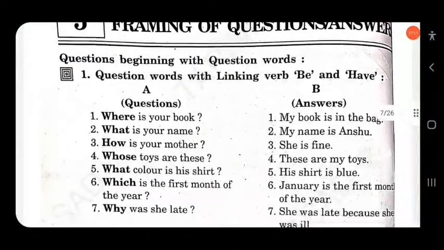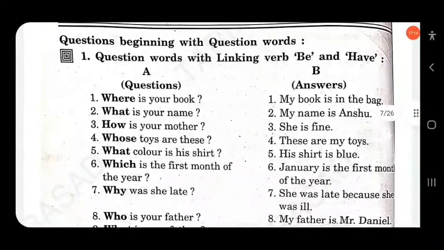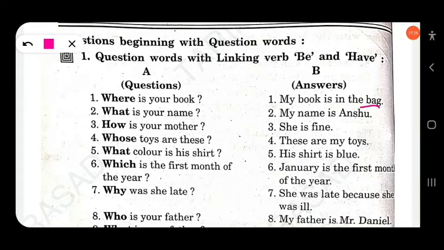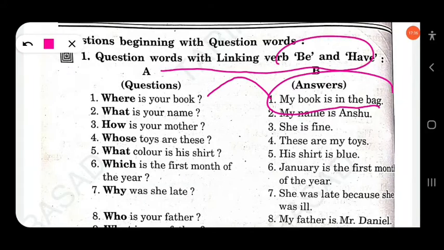Then next, come to WH questions. We are discussing two kinds of interrogative sentences. The first part, yes-no, is completed. Then you come to WH questions. Here, my book is in the bag. You have to form a question. Questions beginning with the linking verbs be and have. Be verbs are is, am, are, was, were. Have verbs are has, have, had. My book is in the bag. So the be verb is used here. Where is your bag?